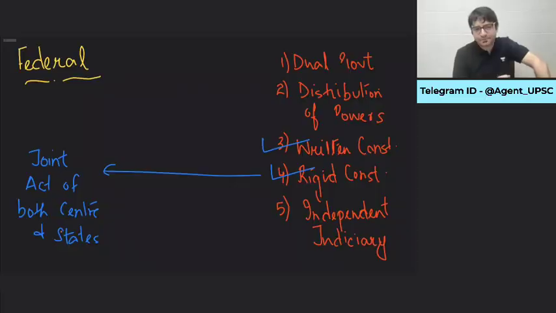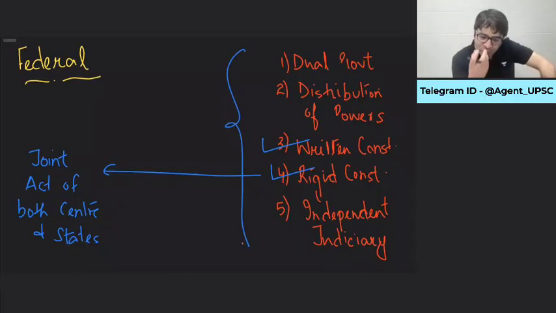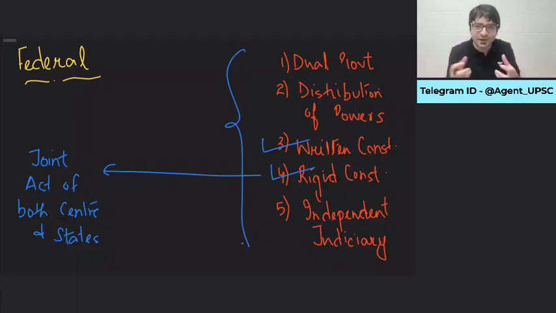And any constitution of the world, if it matches these criteria, if it also contains these characteristics, it is a federal constitution. Otherwise, it is something else. It is not federal. Long story short, we have types of constitution. One is written, another is unwritten. Is that clear? Yes, sir. Then we have either unitary or federal. This is the most important classification. And if you have understood this, you have understood half of Indian polity.